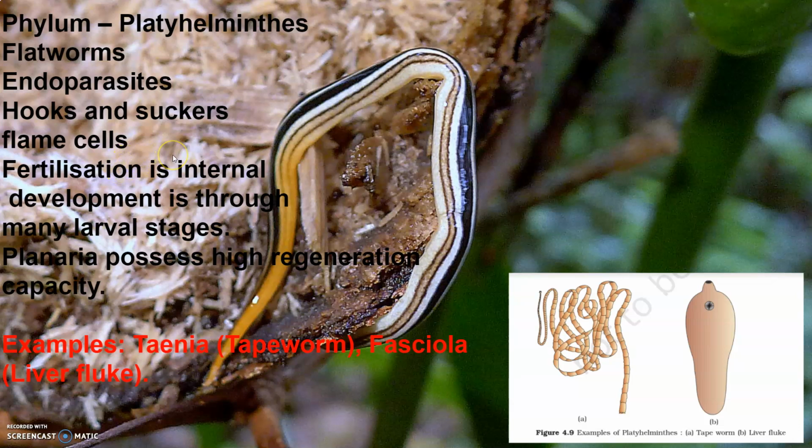Now the sexes are not separate, fertilization is internal, and development is through many larval stages. Some members like Planaria possess a high regeneration capacity also. Examples are Taenia, that is tapeworm, and Fasciola, that is liver fluke.